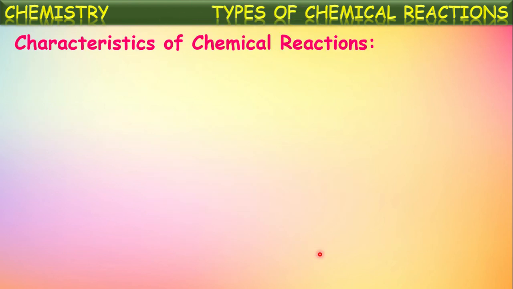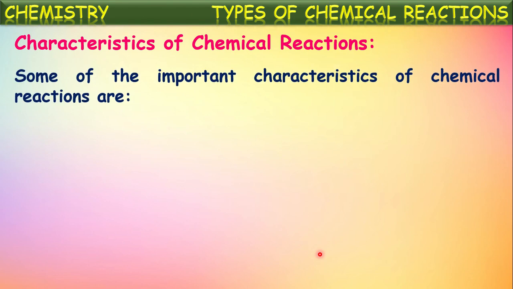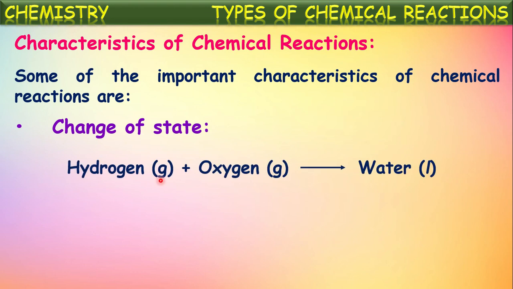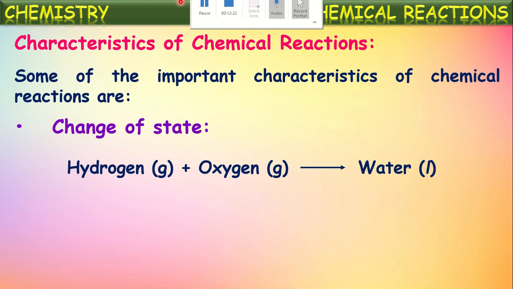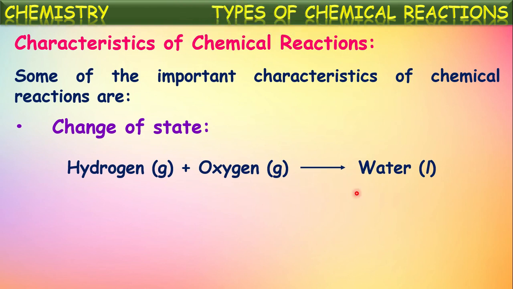Now let us see the characteristics of these chemical reactions. Some of the important characteristics of chemical reactions are as follows. One of them is a change of state. For example, if you see hydrogen gas and oxygen gas, if they combine chemically, they form water. We know here hydrogen and oxygen are gaseous substances. When they react with each other, they are forming water. So here the formed water is in the liquid state.